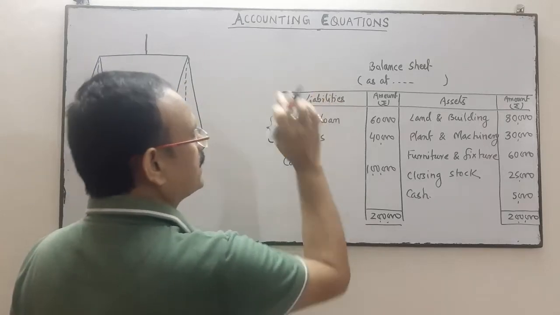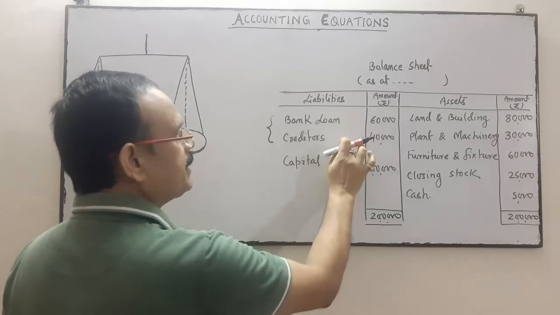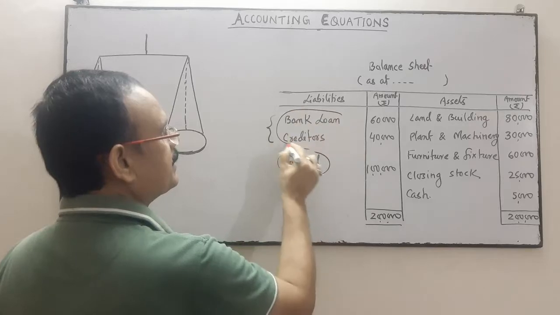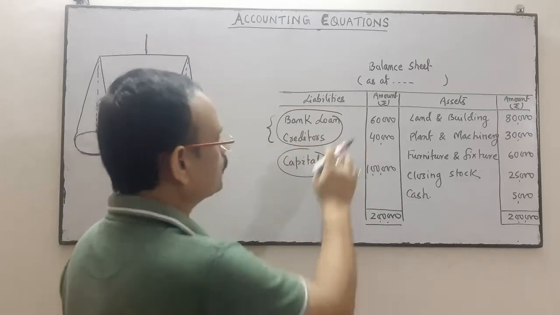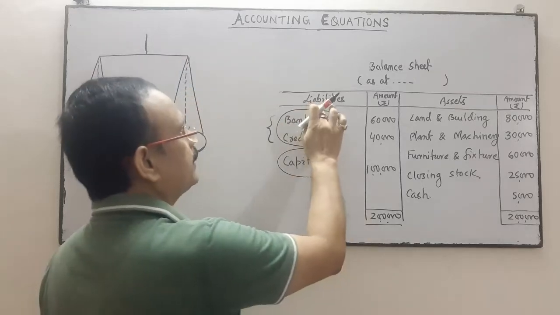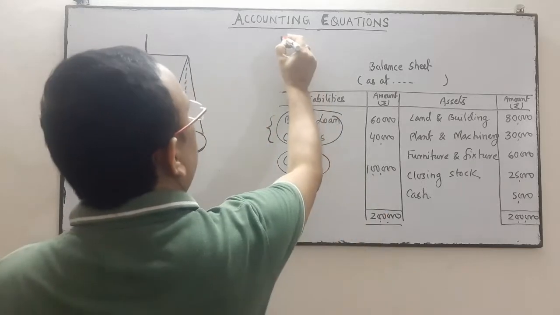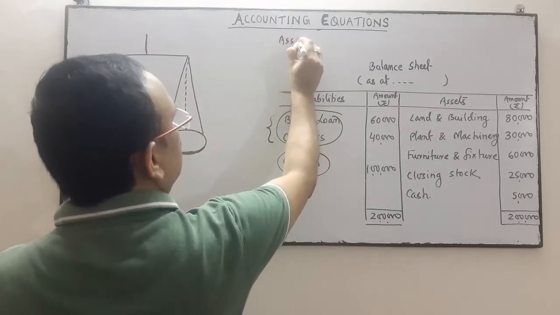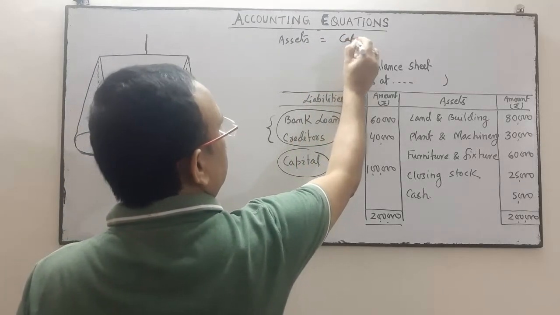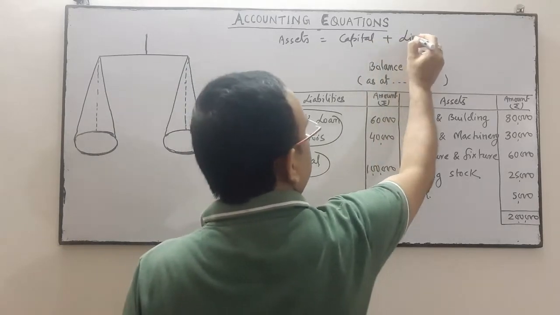Liabilities here consist of both capital and external liability. This is our internal liability, this is our external liability. So both are liabilities. So capital plus liability is equal to assets. Always the equation is assets is equal to capital plus liabilities.